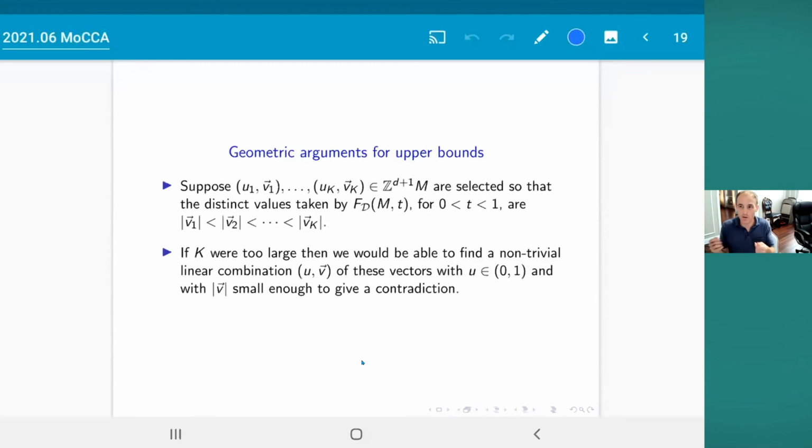You write out all the different lattice vectors that correspond to the different values that your function F sub D takes. So in this example, if it takes k values, it means the number of gaps is going to be k. And then you just argue that if you had too many vectors like this, you could find some linear combination of them. So you're using the lattice structure, which together with the definition of F_D would give you a contradiction. And so the lattice structure together with the definition of this function F_D imposes certain geometric constraints on the problem. And then those geometric constraints are what give you the bounds that I was explaining before.